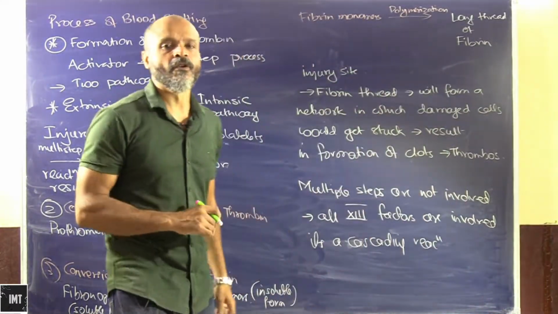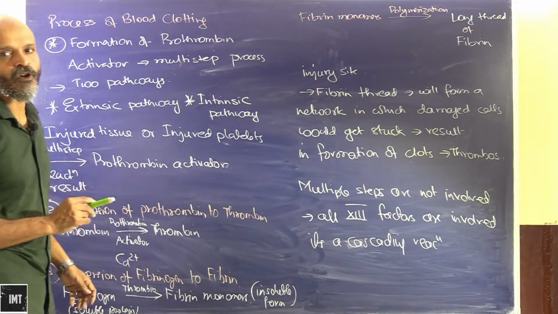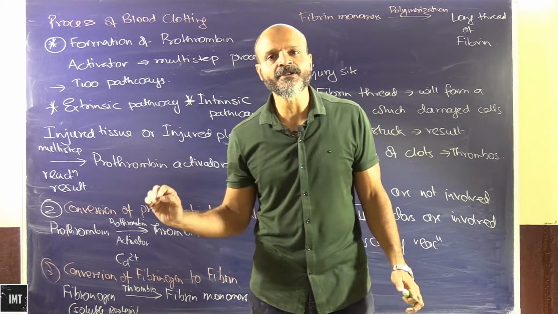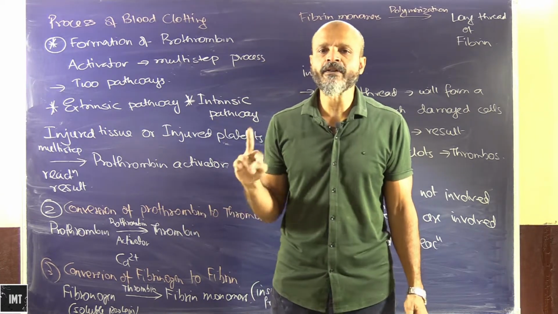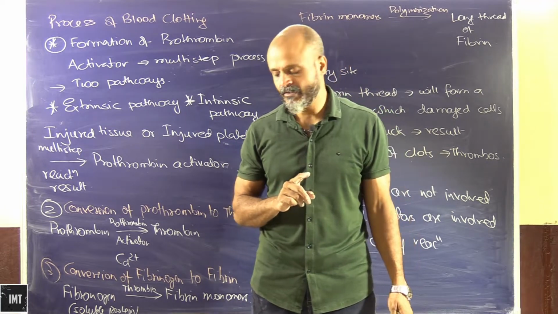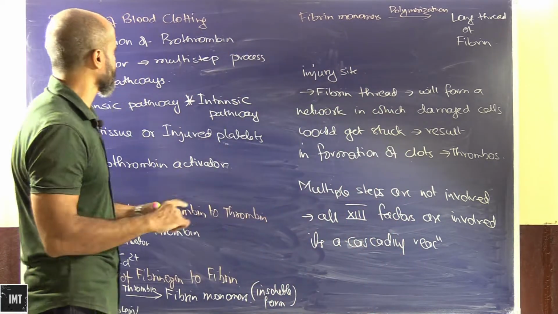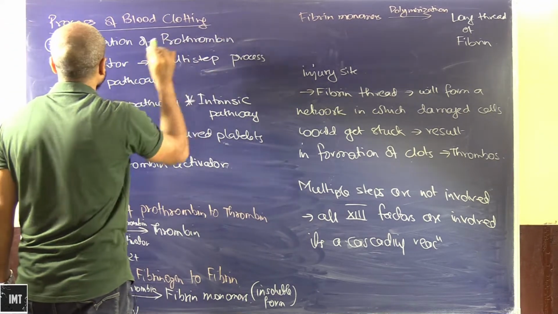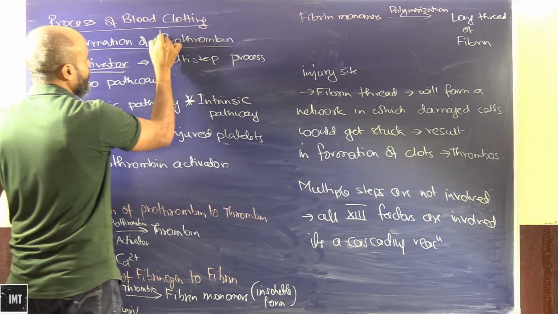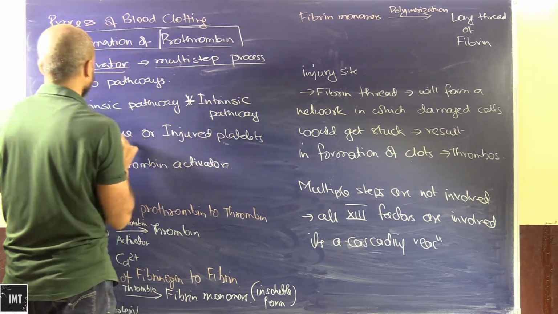Now we will look into the process of blood clotting, a very complex process. We will first have a simpler version, and then we will see how in the cascading reaction all the 13 factors are involved. First we will just simplify it. The process of blood clotting begins with the formation of prothrombin activator, and it's a multi-step process.